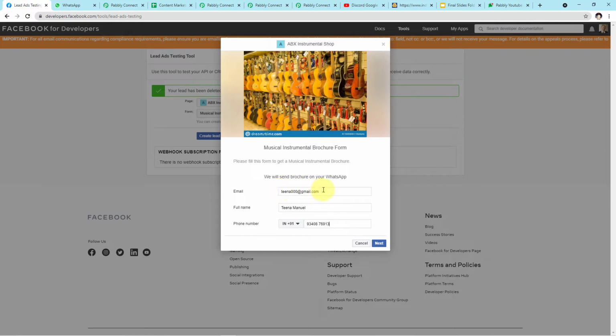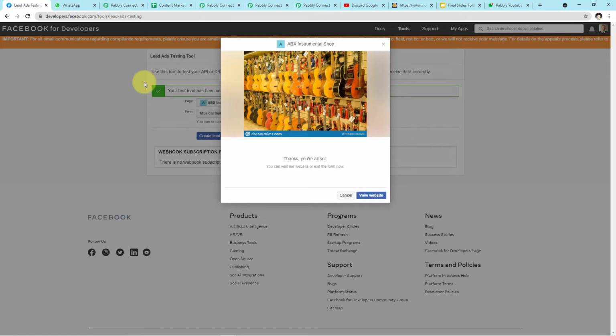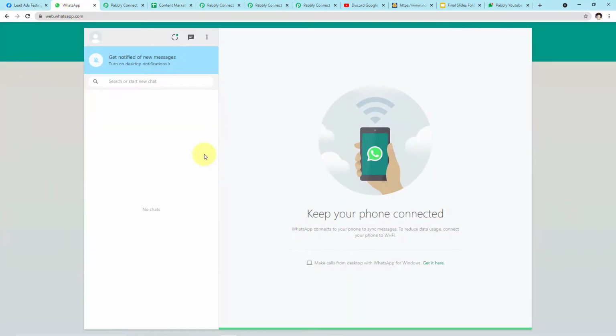Here you can see the email ID of our customer is tina000@gmail.com. This is the name of our customer, Tina Manuel, and this is the phone number. I'll click on next and now I'll submit the form. So we have successfully submitted the form. Now we will wait here for 2-3 seconds and automatically the message will reflect here. Wait for 2-3 seconds, guys.